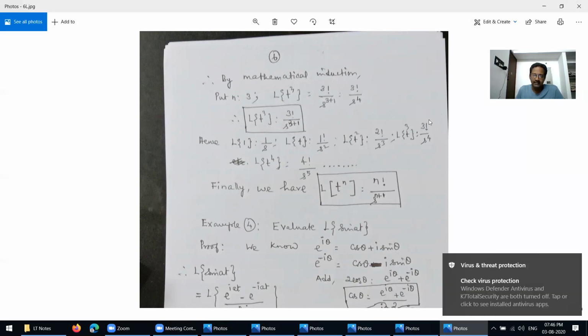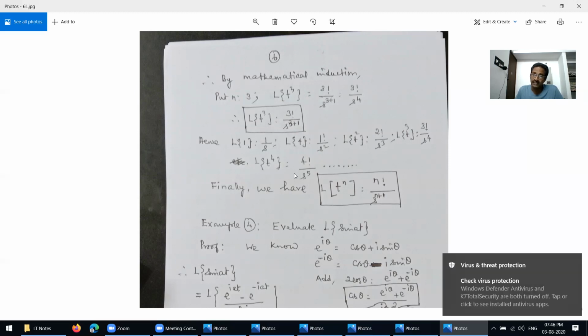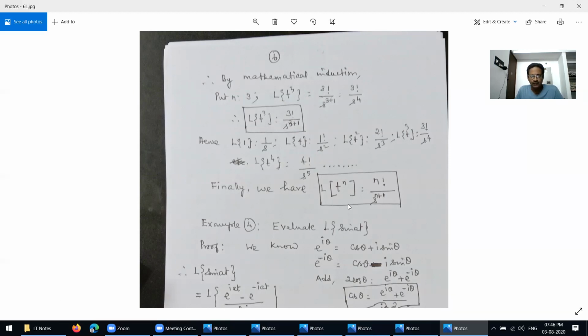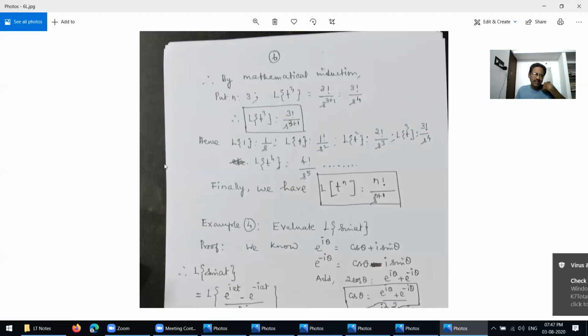And then continue the process again. You put n equal to 4. Laplace transform of t power 4 equals 4 factorial over s power 4 plus 1, which is nothing but s power 5. Continue the process. Finally, you get Laplace transform of t power n equals n factorial over s power n plus 1. So hence the result. You understand?